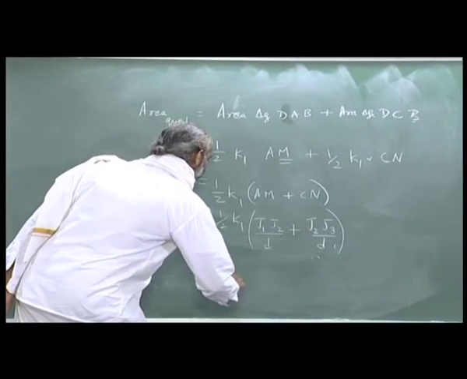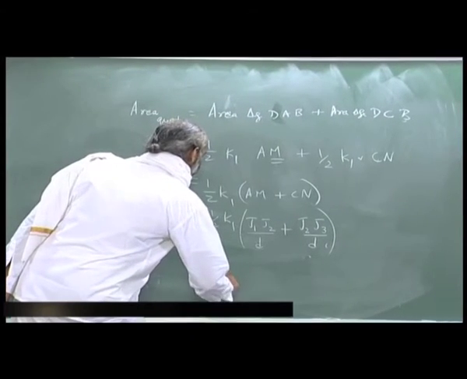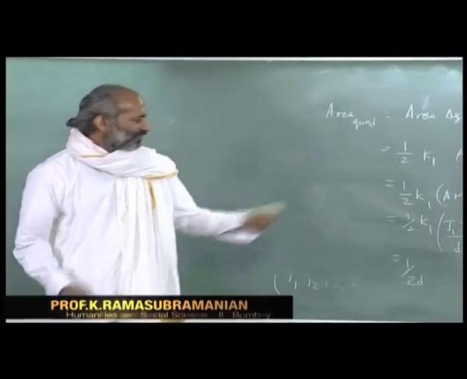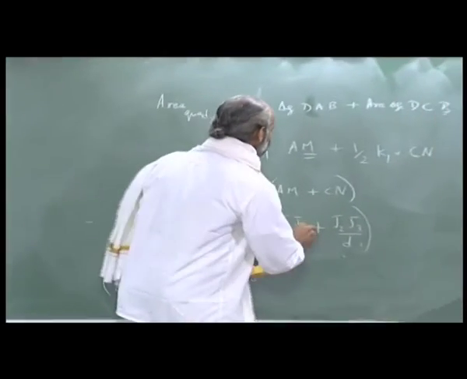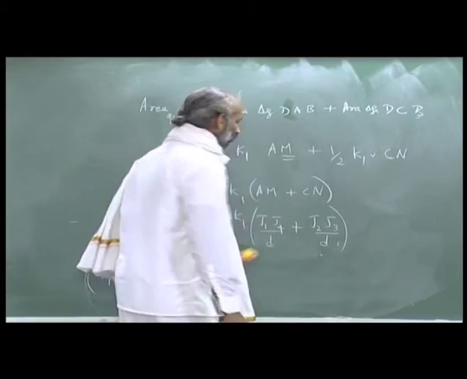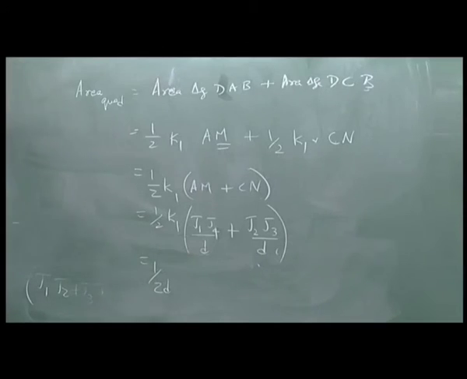So, this is half times 1 by 2D times J1 J4 and J2 J3. Sorry, AM is this, no, J1 J4, so this should be J1 J4 and J2 J3.